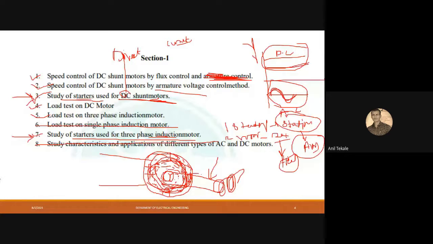Whenever a current carrying conductor is placed in a rotating magnetic field, it experiences force.